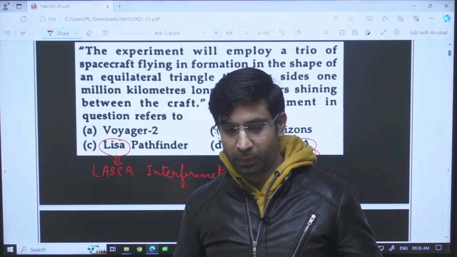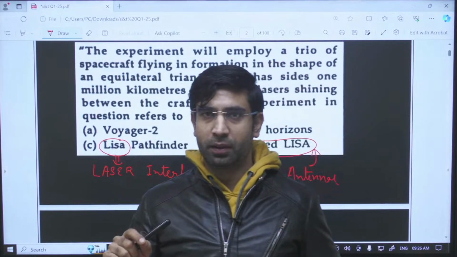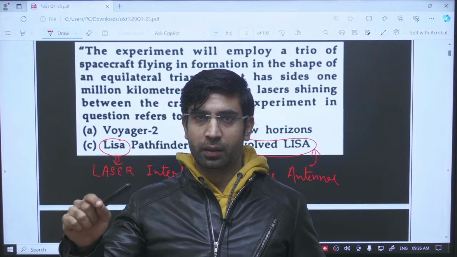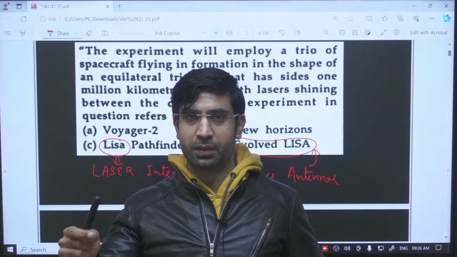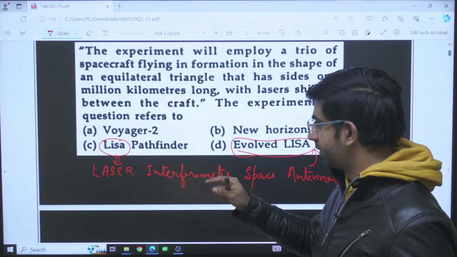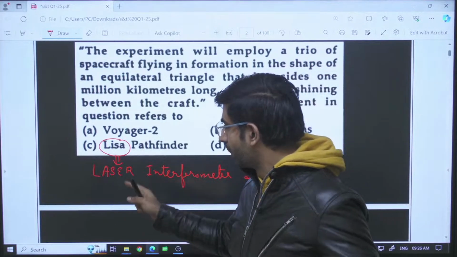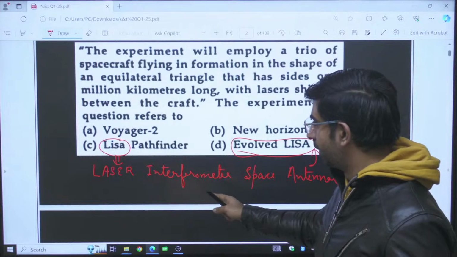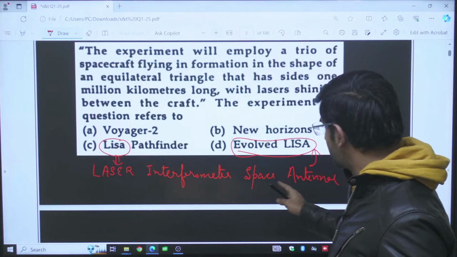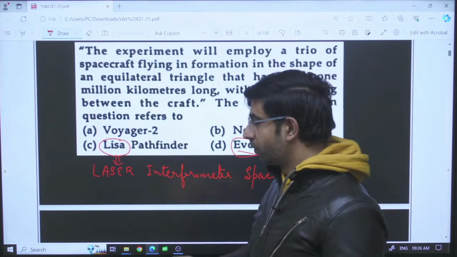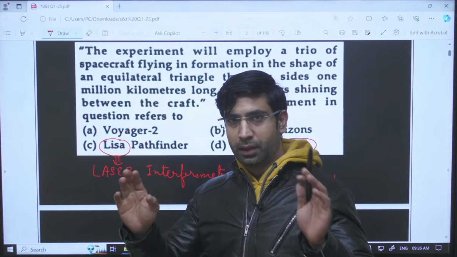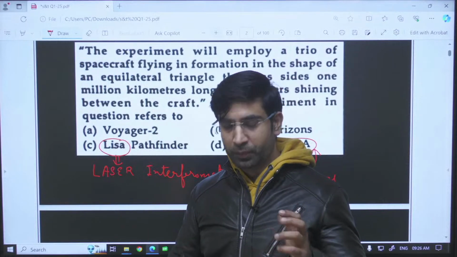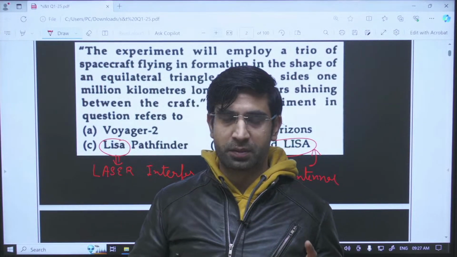How do we define gravitational waves? Gravitational waves are the disturbances in the space-time fabric. This is how we define gravitational waves. To study this disturbance in the space-time fabric, one experiment was designed, and according to this experiment, Laser Interferometer Space Antenna, we make a triangle in space to study any change in this space-time fabric.